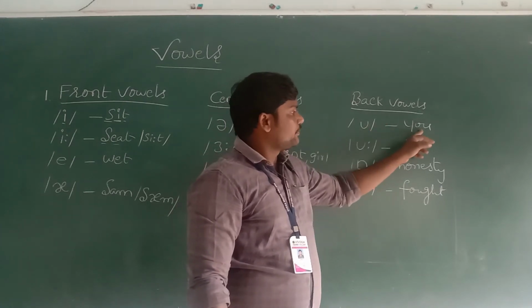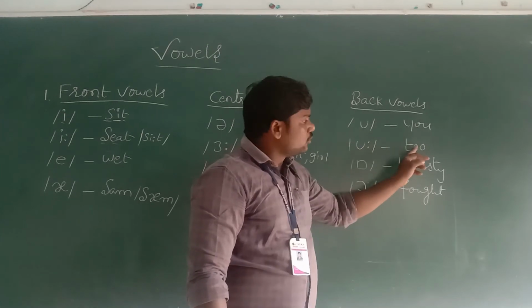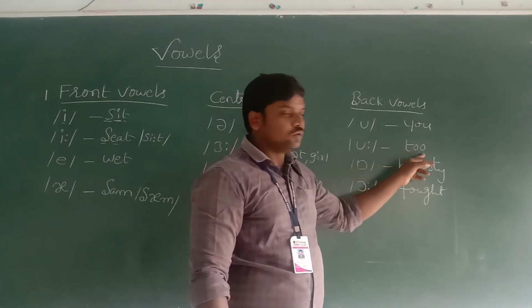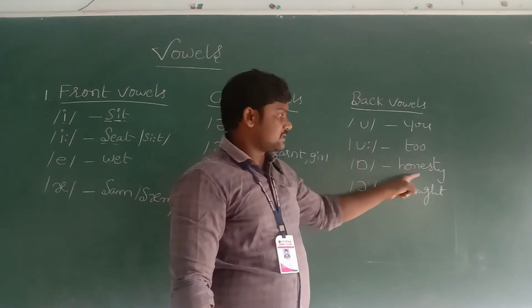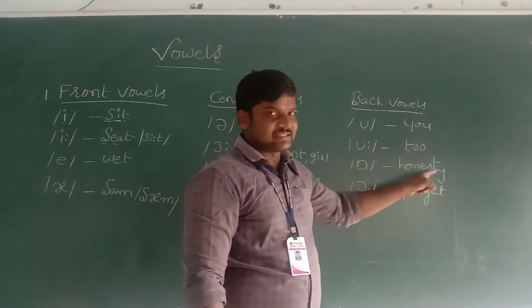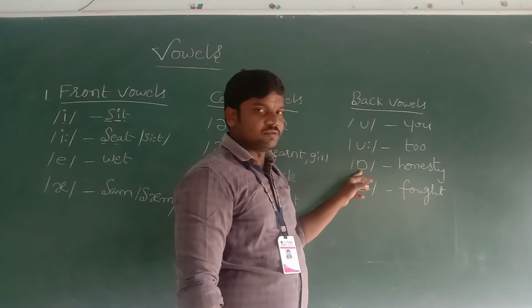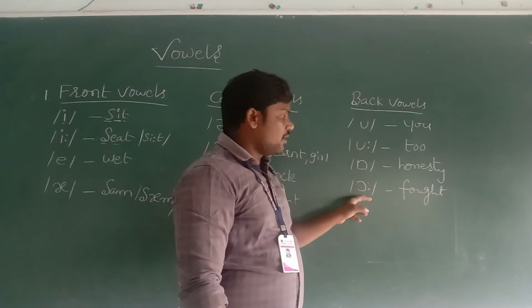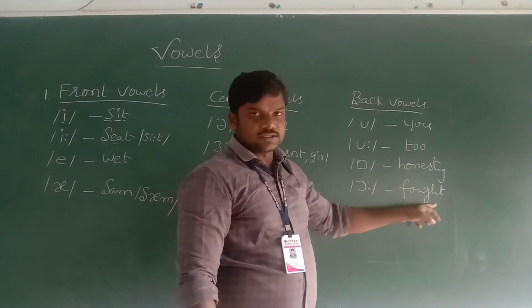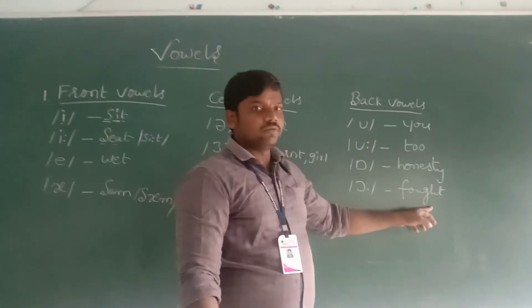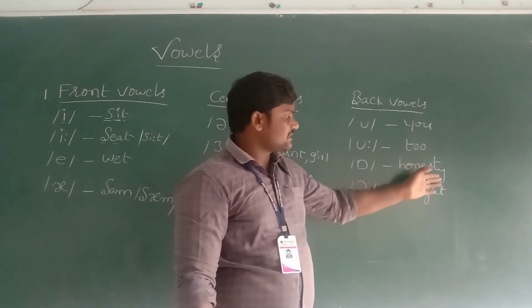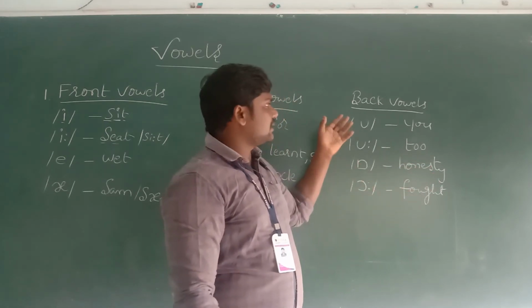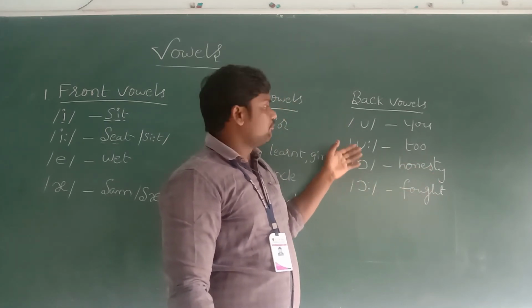You, like that. So two, and this is honest, honesty. This is awesome. And the last one is fought. So fought, you, two, honesty, fought. These are the type examples for back vowels.